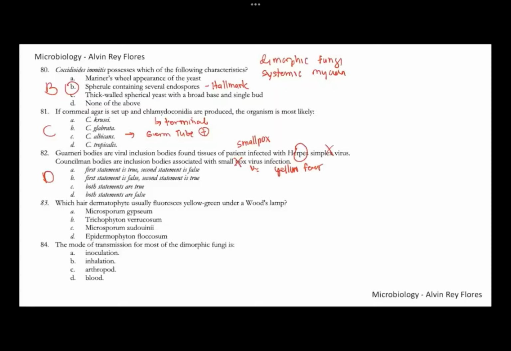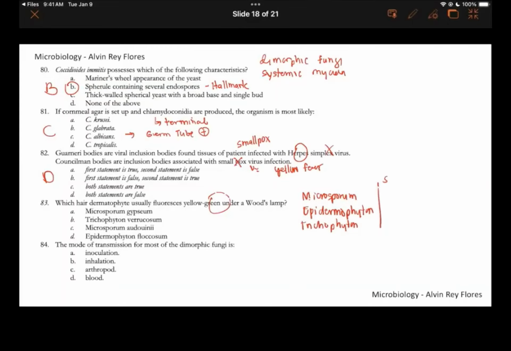Number 83, which hair dermatophyte? Dermatophytes are fungi that target keratin-rich areas of the body, so they can affect the hair, skin, or nail. For this question, it specifies that it affects the hair and it fluoresces yellow-green under the Woods lamp, so it's positive for the Woods lamp exam. For the dermatophytes, we have Microsporum, Epidermophyton, and Trichophyton. These are the three dermatophytes, and they can affect the skin, the hair, as well as the nails.